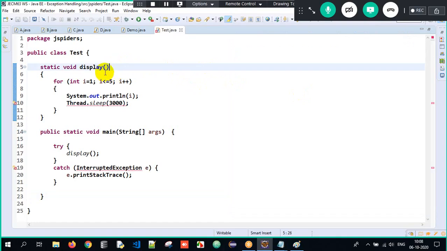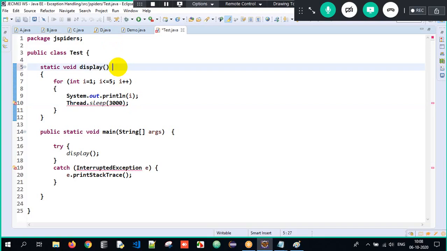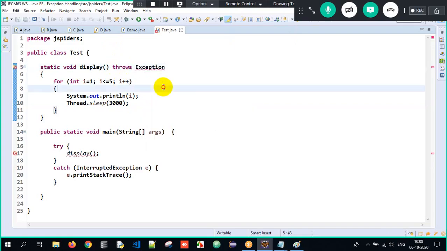See, when I call display, this is giving an exception. We need to handle it immediately. But the method does not want to handle it immediately. It does not want to handle with the help of try and catch block. So the optional way is to use throws only. But if I do not know the exception name, what can I do? I can directly write it as Exception.